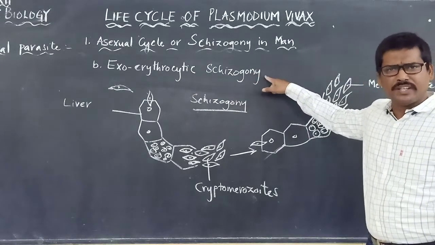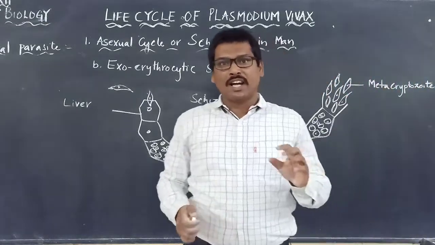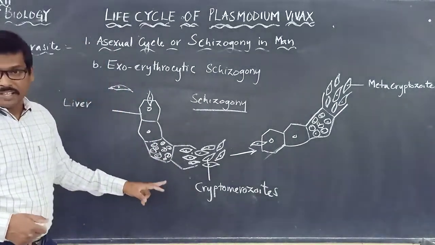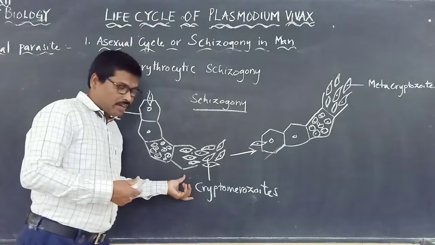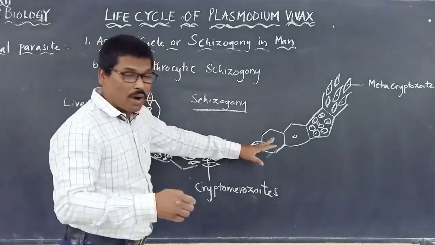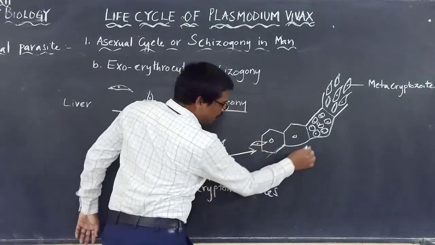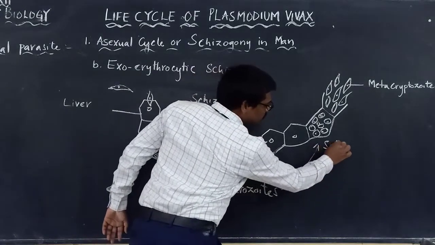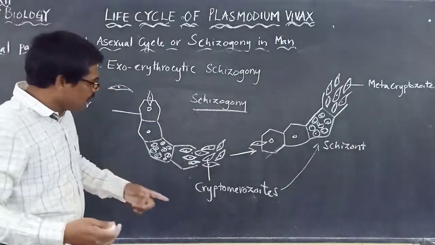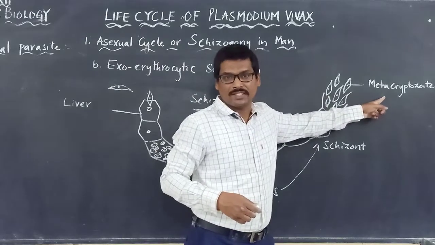Exo-erythrocytic schizogony, or otherwise exo-erythrocytic cycle. So what is happening here now? In the first one we studied what are formed? The cryptomerozoites. These cryptomerozoites will attack the fresh liver cells and form as what? The schizont. They are repeating the same cycle.